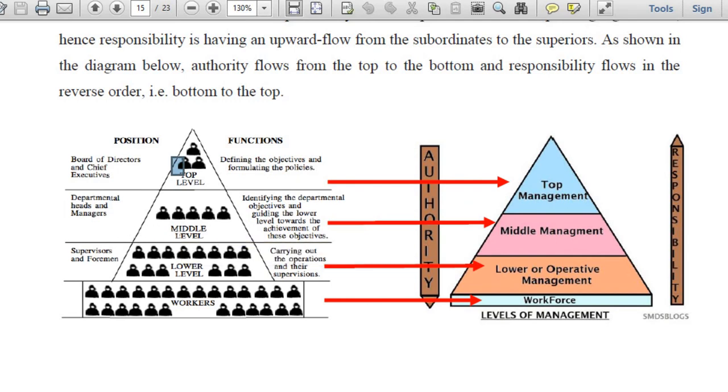If that is not there, then it is very difficult to achieve the organizational objectives, because all will move in different directions in that case. So unity of direction is very, very essential. In our next chapter, we are going to learn about one particular management principle, unity of direction. Please mark this word, unity of direction.